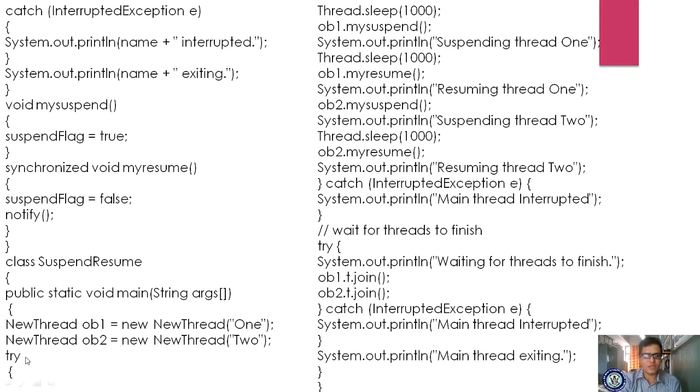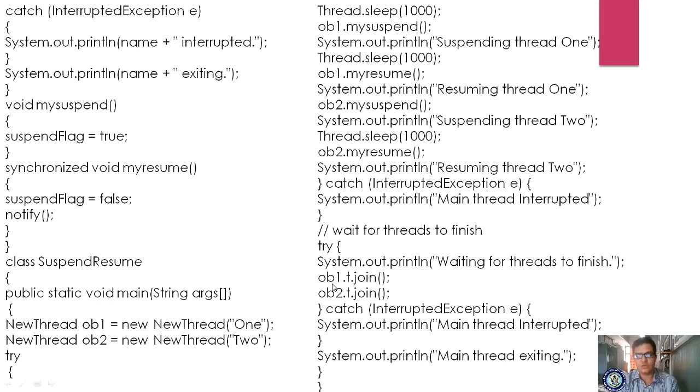If any errors occurred in this block, they will be caught by this catch block, and you are displaying "main thread interrupted". And you are also writing one more try catch block. In this try catch block, you are identifying whether the thread has finished or not.